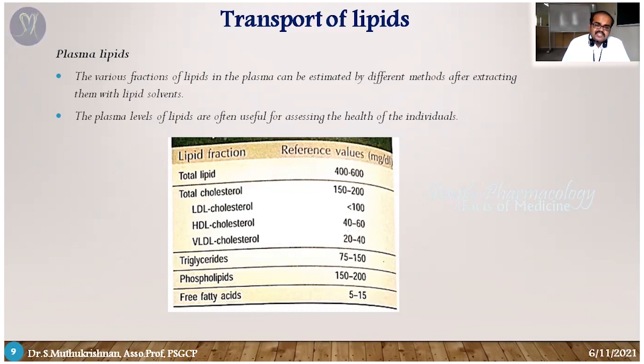If this level is extreme, it is called a hypercholesteremic condition. It may lead to atherosclerosis. In the same manner, if this value is reduced, it may produce a hypocholesteremic condition. Here is another interesting fact: normally the total lipids and triglycerides, if increased, we can say hypercholesteremia, and it is not good for health. And if it is less, hypocholesteremia, that's also not good for health.